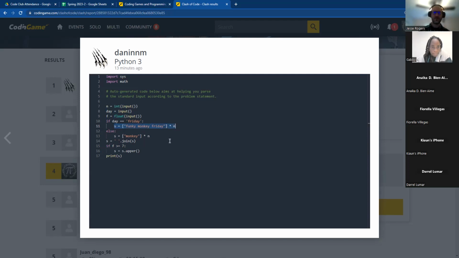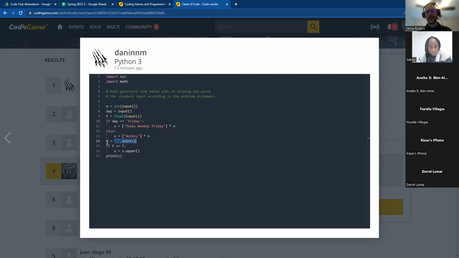So Funky Monkey Friday is going to be given a string of, and it's actually a set. So he's going to be able to use the join command, or not a set, but a list. So he's using lists, which we haven't really talked about yet. But this is a good way to do it. And then else it's going to be just monkey instead of Funky Monkey Friday. So then S is going to be defined then as